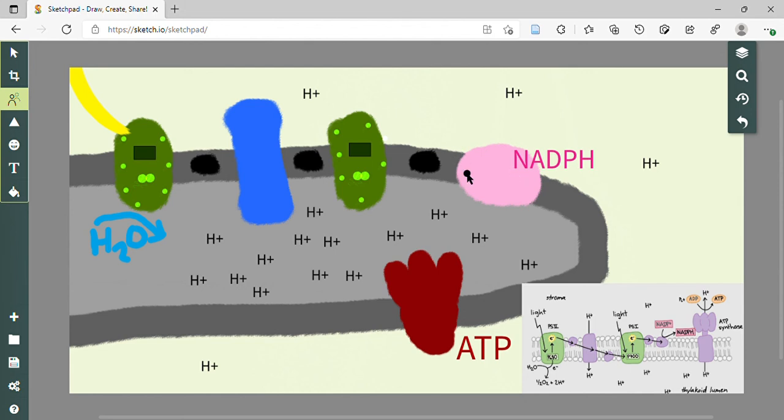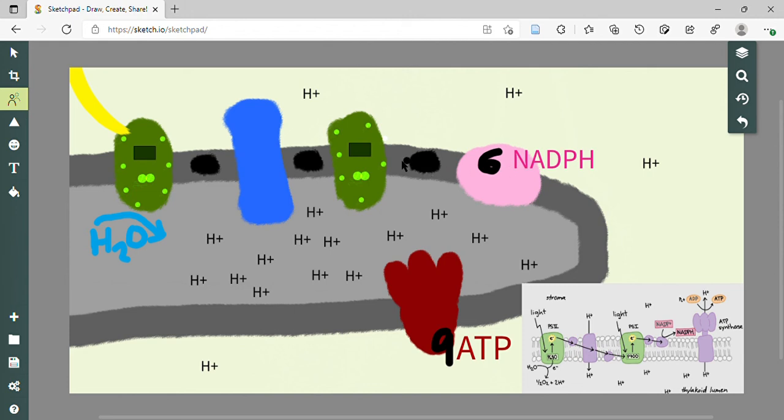But the other thing was, well, how much actually of this do we need, NADPH and ATP, for the Calvin cycle? Well, there's a notable disparity. We only need 6 NADPH, but we need 9 ATP. So we need a little bit extra ATP created to go on to the Calvin cycle. And how are we going to create this extra ATP? Well, remember what happened at photosystem 1? When the primary electron acceptor took its 2 electrons and finally passed them on to ferredoxin, usually ferredoxin will take them to the NADP plus reductase.